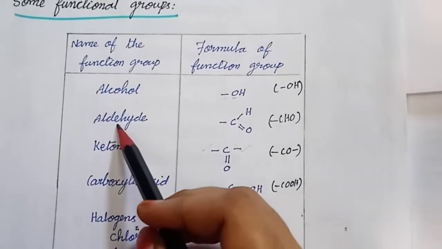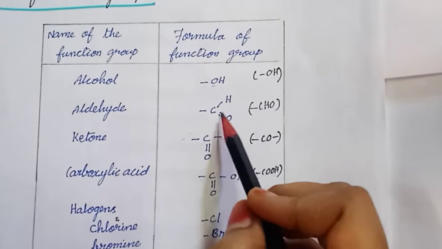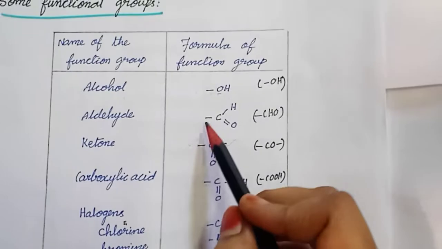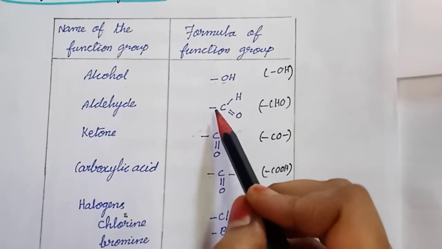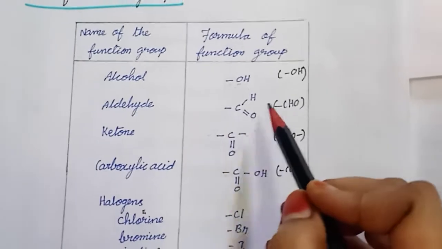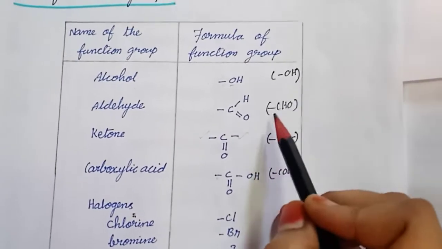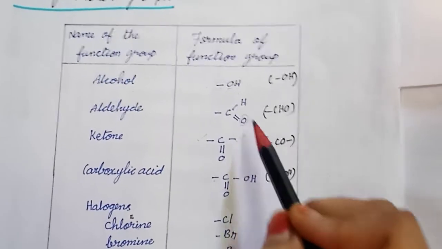And next, aldehyde. This is the structure of aldehyde. It contains only one linking side, through which it forms a bond with the hydrocarbon chain. It is simply represented by CHO. It contains oxygen as a heteroatom.